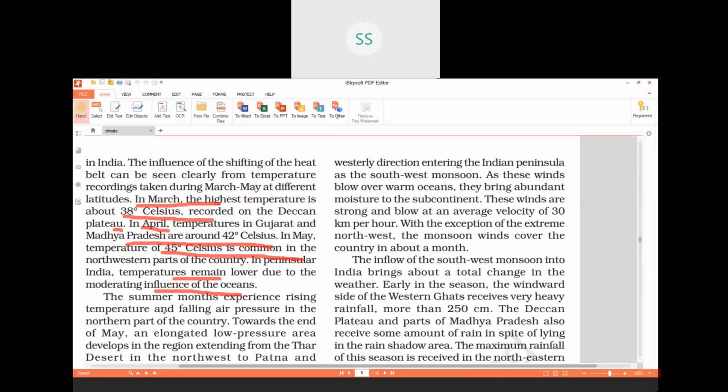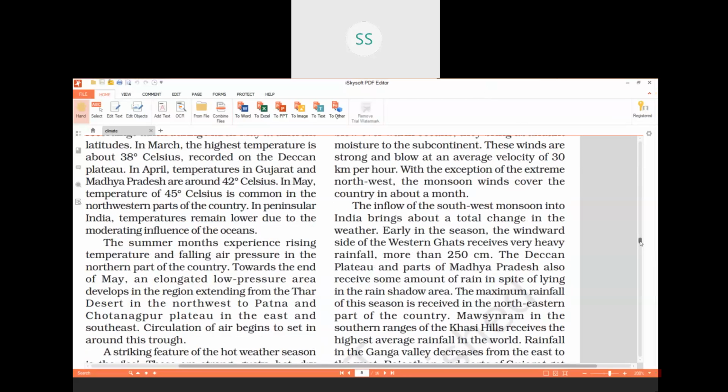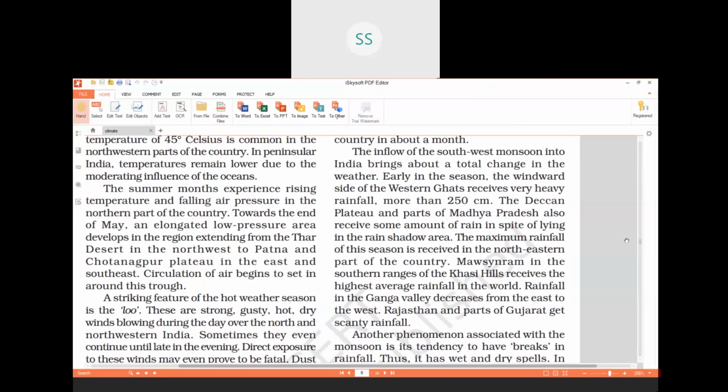Then summer months, we all know that in the summers the temperature is high on the land. When temperature is high on the land, what happens to the pressure, children? Which we have done a lot in the monsoons. When the temperatures are high in the summers on the land, especially on the Ganga plains, northwestern part of India, what happens to the pressure? Air pressure is very low. When the air pressure is very low, what happens?